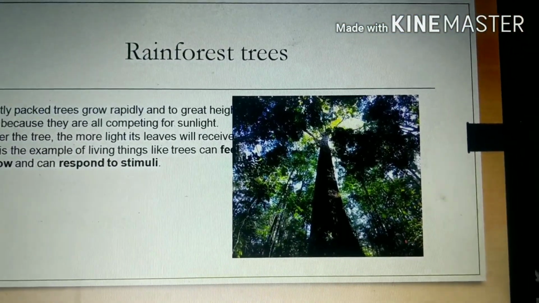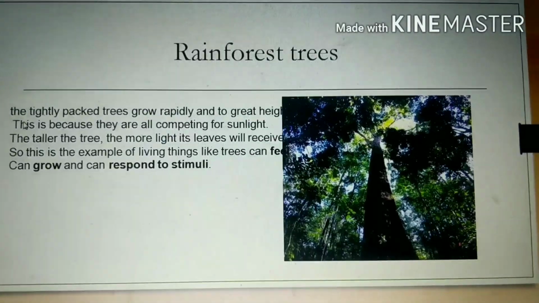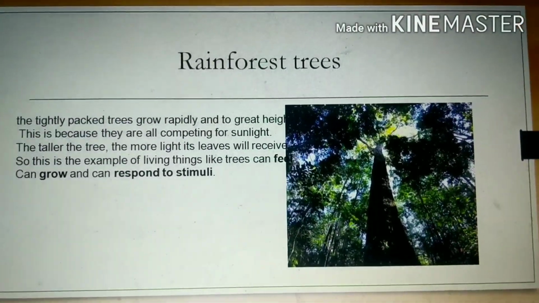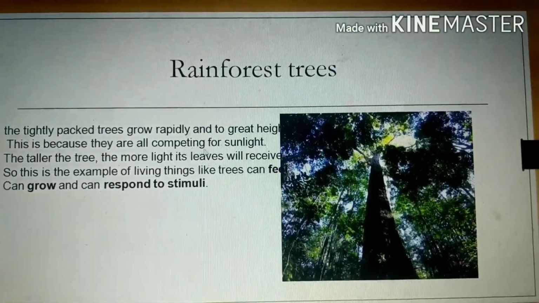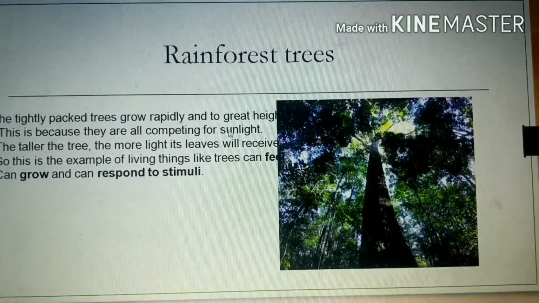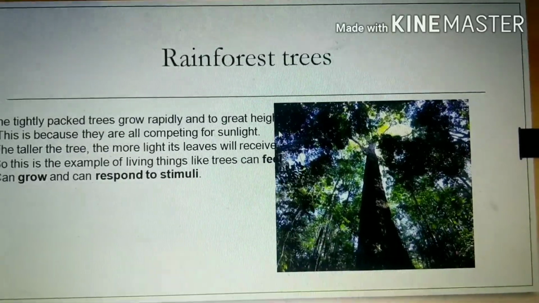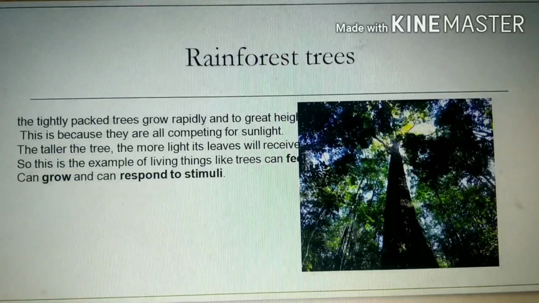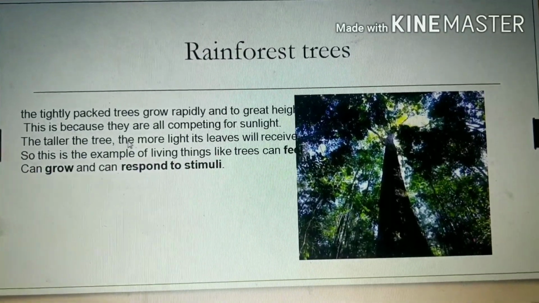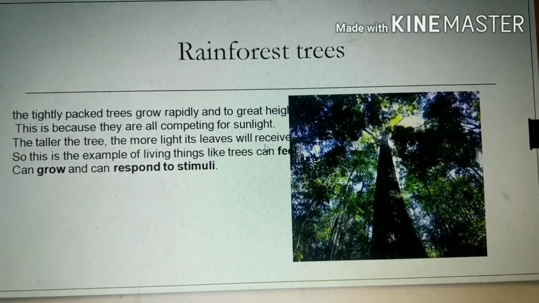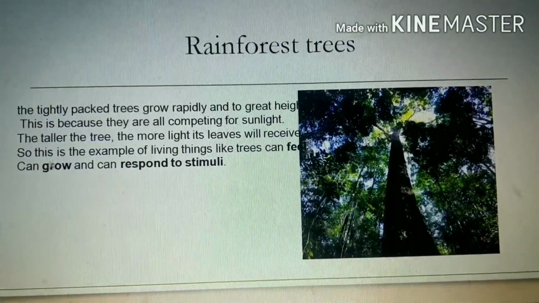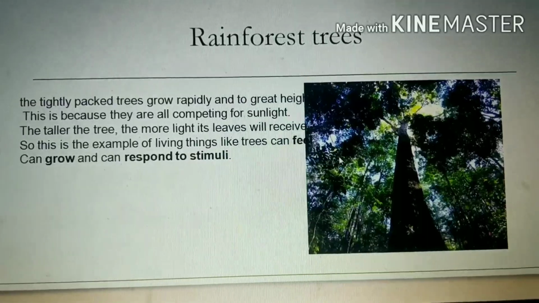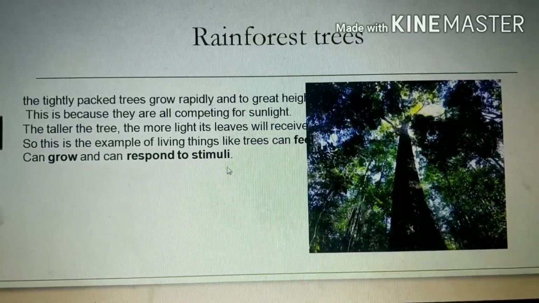See, this is a rainforest tree. What is happening here? The tightly packed trees grow rapidly to great height. This is because they are all competing for sunlight. So sunlight is here the stimulus for which they tend to grow bigger and bigger. The taller the tree, the more light its leaves will receive. So this is an example of living things like trees that can feel, can grow and can respond to stimuli.